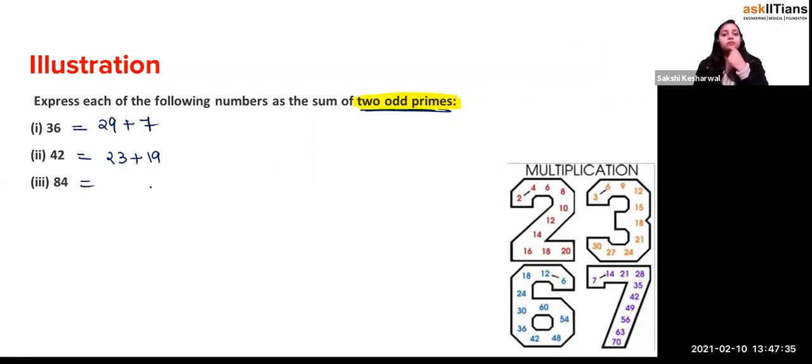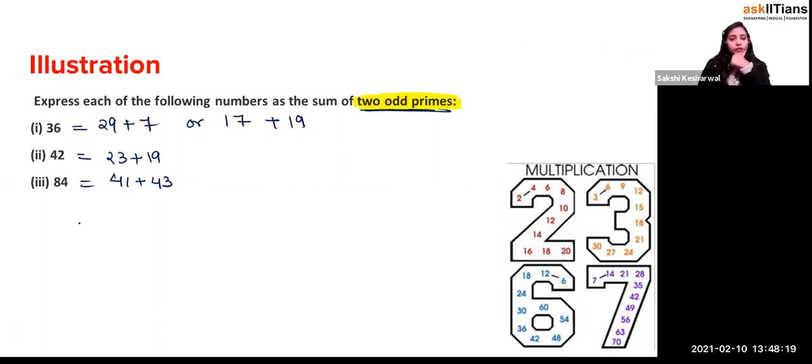84 is 41 plus 43. Yes or no? Right or not? And 36 can be written as 17 plus 19. This can also be written. Yes or no? So can you see that a pattern is formed or not? You have to just half it. Yes, do the half of it, right or not?